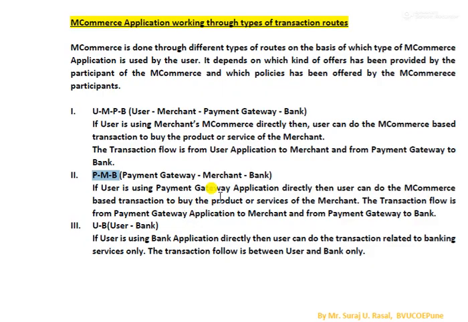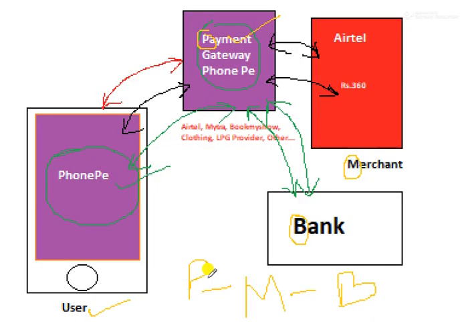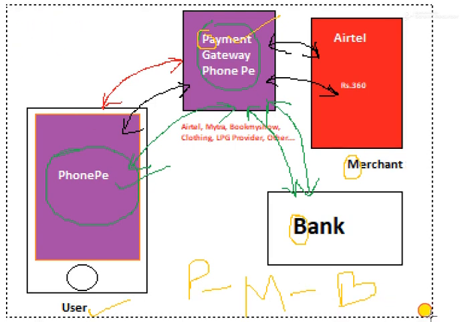Okay, so it is fine that you have understood the comparison between UMPB and PMB. In a similar way, this user-bank type of transaction is very easy. Again, in a similar manner, just try to understand how it works, and let's consider one real-time example.